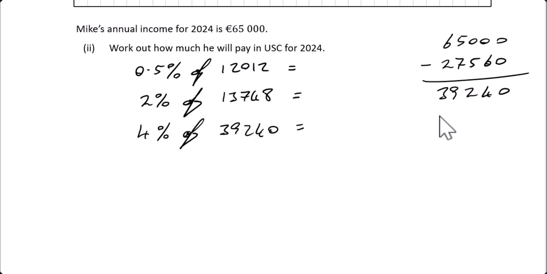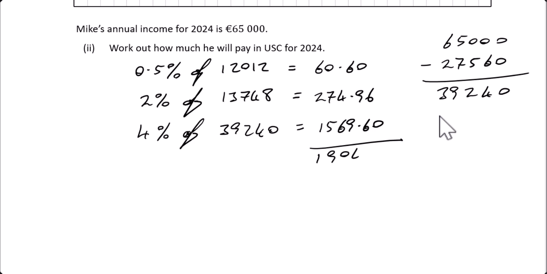So you get each of those. This will be €60.06. This one here is 274.96. This one here, 4% of 39,240, is 1569.60. All you've got to do is add those three, and that's the total amount of USC that Mike has to pay. So when you add those three together, you get €1904.62. That's how much USC Mike has to pay.